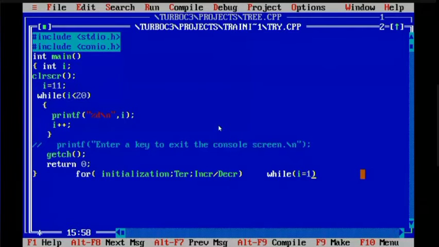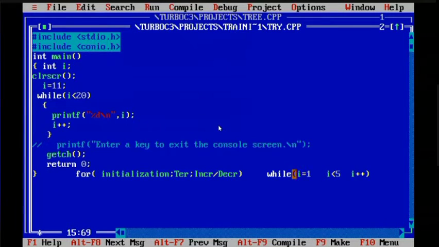Okay. Then what I need to have second thing is terminating condition. So terminating condition means I will be comparing i with some value. Then let me take n equals to 5. Then third thing what I have is increment or decrement. So I can do i plus plus, I can do i minus minus. Okay, or i equals to i plus 1, your wish.